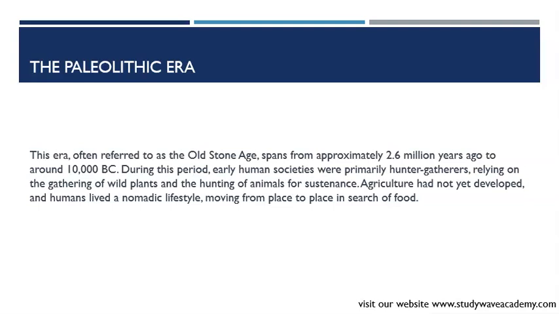The Paleolithic era is also called the Old Stone Age. It was a time from about 2.6 million years ago to 10,000 BC. People were hunter-gatherers, relying on hunting animals and gathering wild plants for survival. Agriculture didn't exist yet, and people lived in small groups, moving from place to place. Okay?